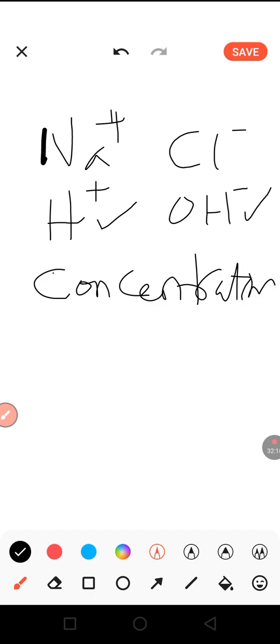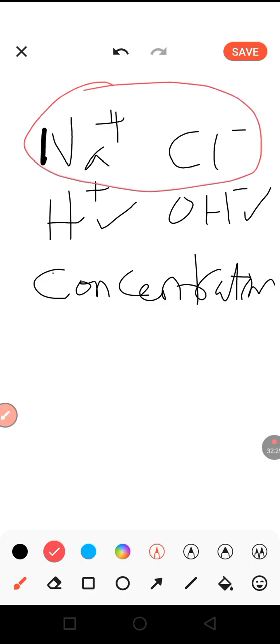Let's take, for example, if you are given concentrated sodium chloride solution. When it ionizes, it gives you sodium ion and chloride ion. Remember you were told that it's concentrated sodium chloride. Once it's concentrated sodium chloride, that means the chloride aspect of it is highly concentrated.